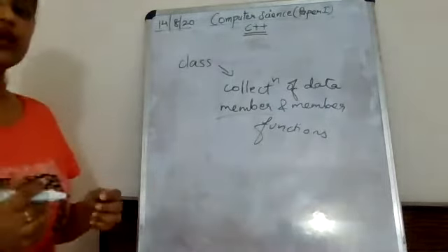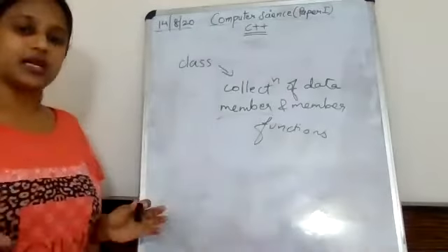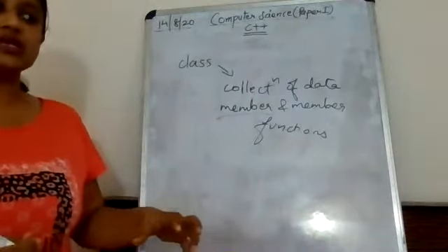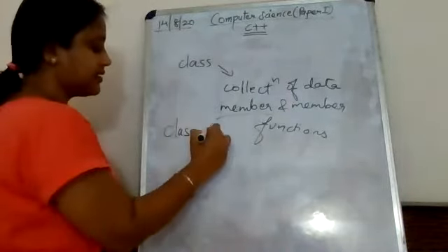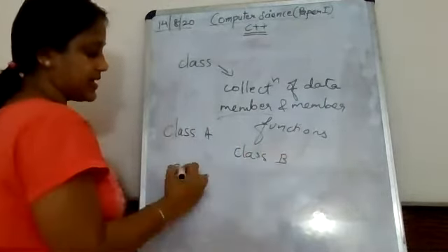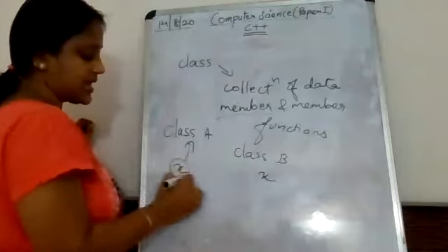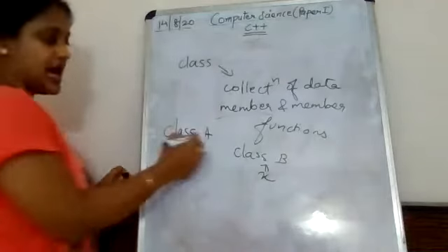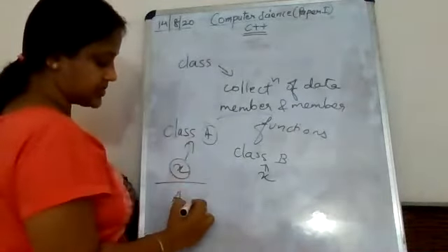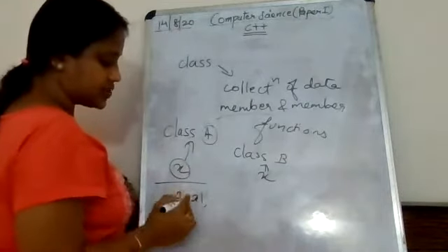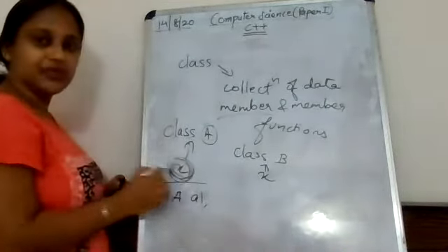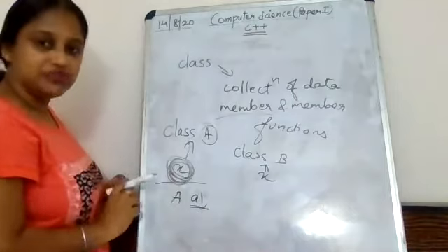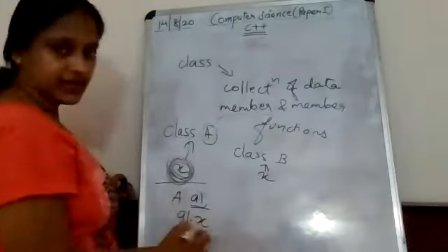Because in a program we can have one or two or more classes, and those classes can have the same data member and member functions. So suppose I have class A and class B and x is in this one also, x is in this one also. So this x belongs to this class A and this x belongs to this class B. I need to create an object of class A. Suppose I created an object of class A, A1. So if I want to access data member that is this x of class A, I will access with the help of the object A1. So I will write A1 dot x.